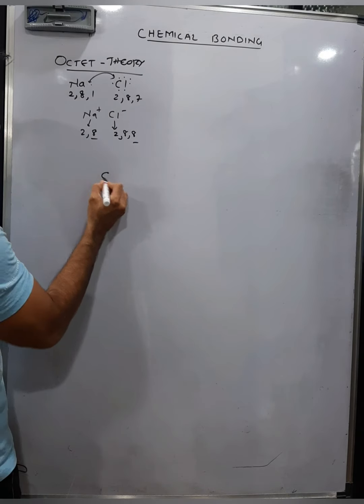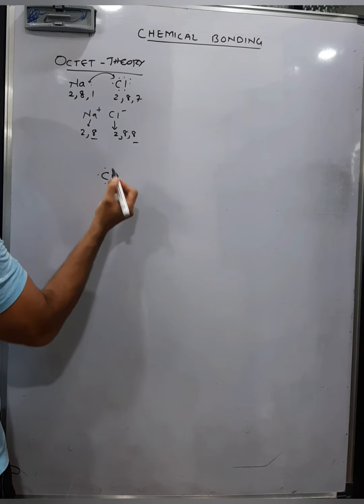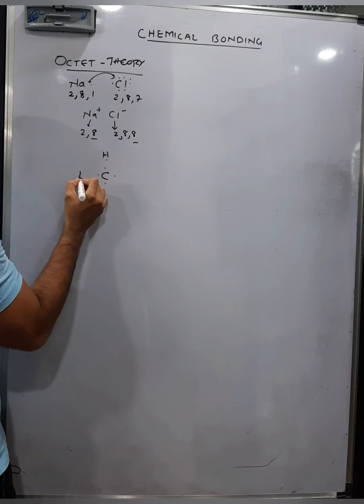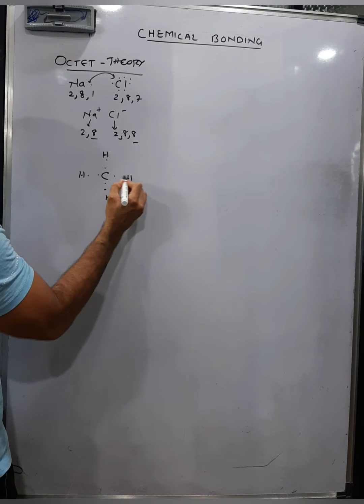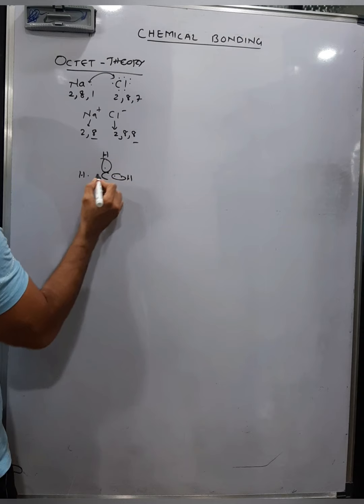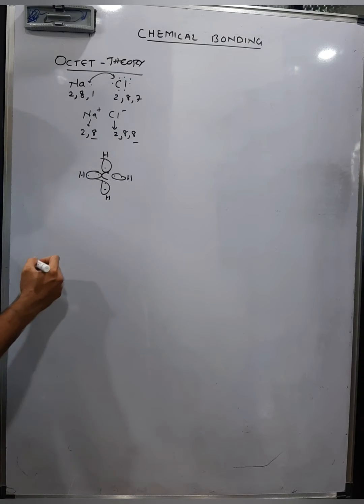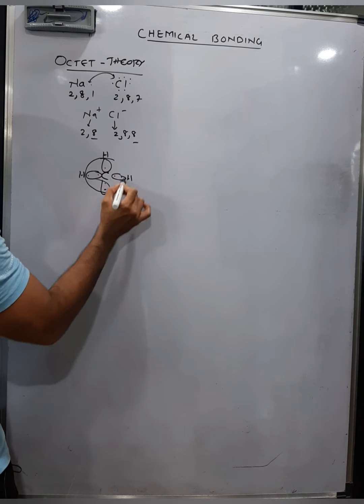Like in the case of methane, carbon has 4 electrons in the outermost shell and hydrogen has 1 electron in the outermost shell, so they share pairs of electrons to form covalent bonds, and here carbon has 8 electrons in the outermost shell.